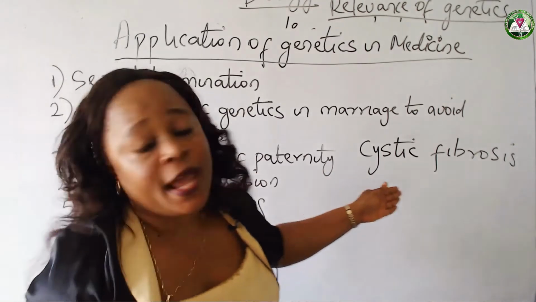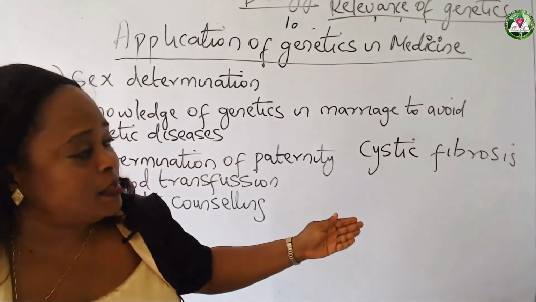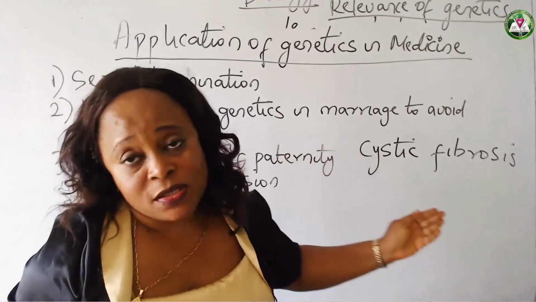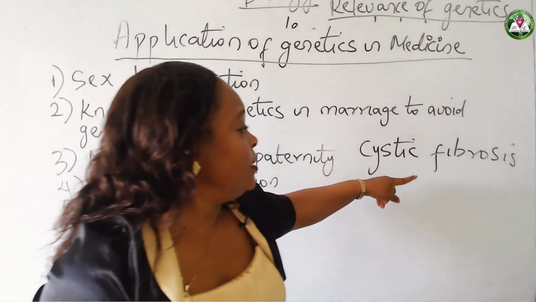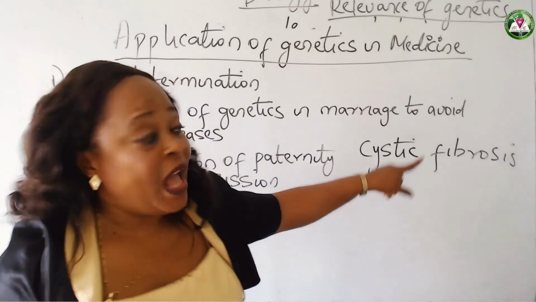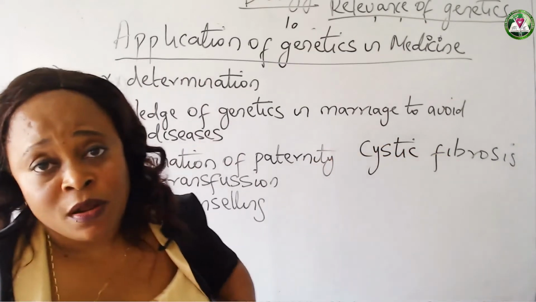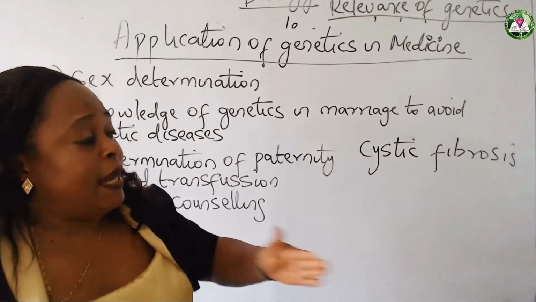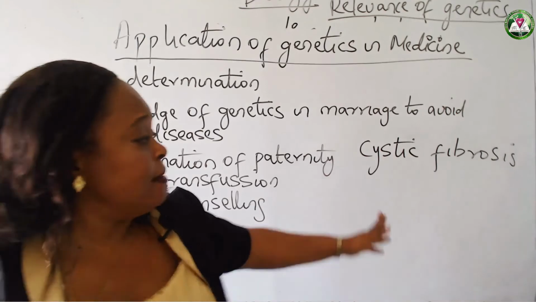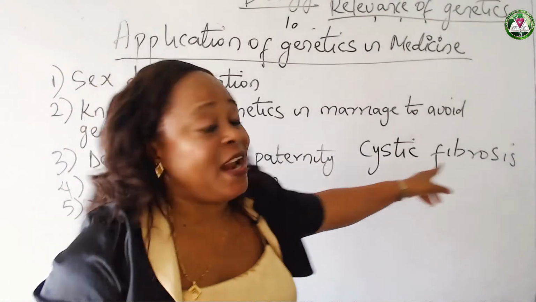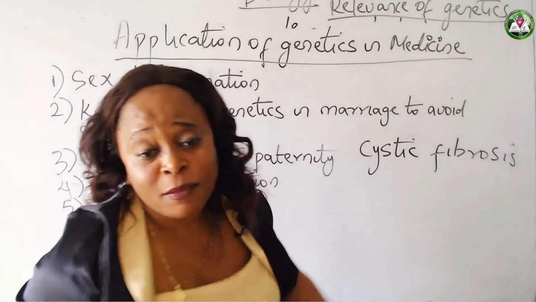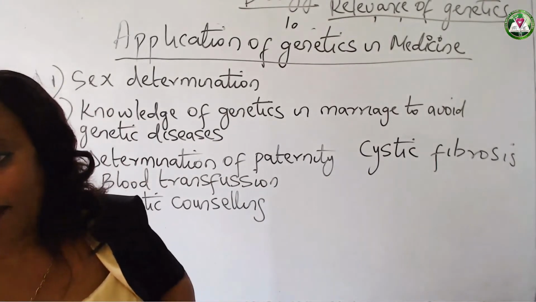Now, in a situation where somebody has cystic fibrosis, naturally, during cell division, one of the alleles from the man will contain the gene for this cystic fibrosis, and one from the woman will contain the gene. Okay? During this random selection in meiosis, if the child picks one from the man and one from the woman, and both of them are the alleles for cystic fibrosis, naturally the child will have cystic fibrosis.